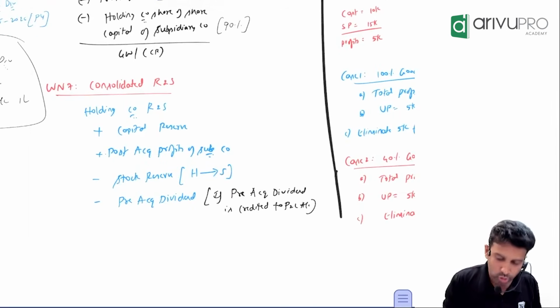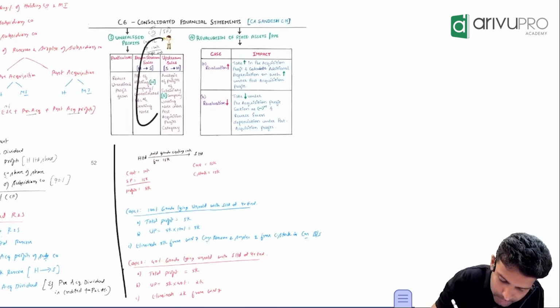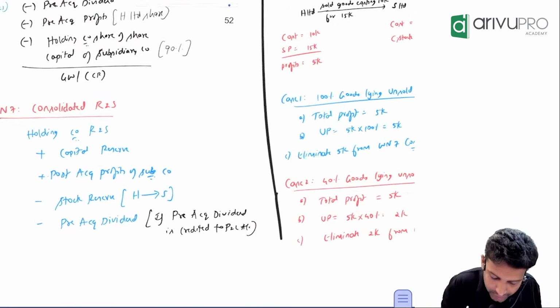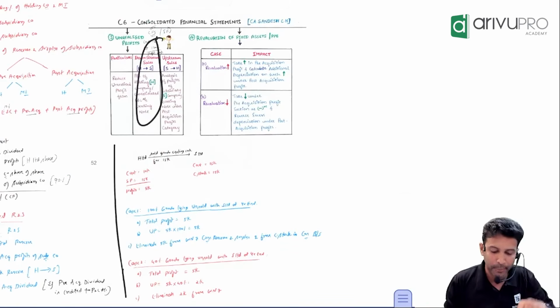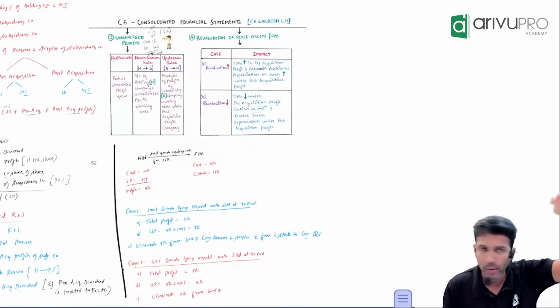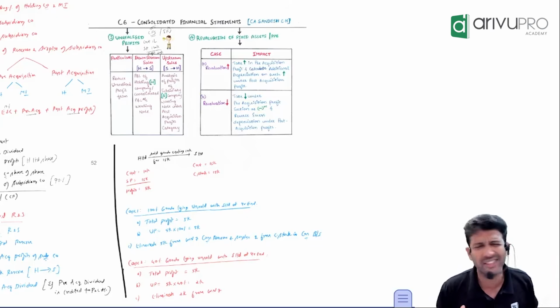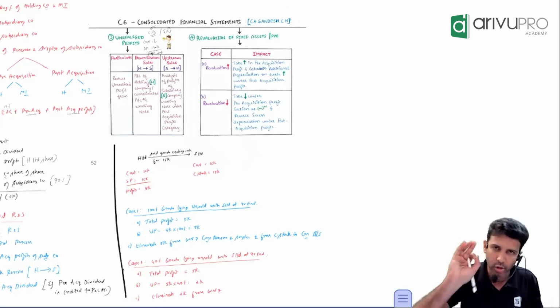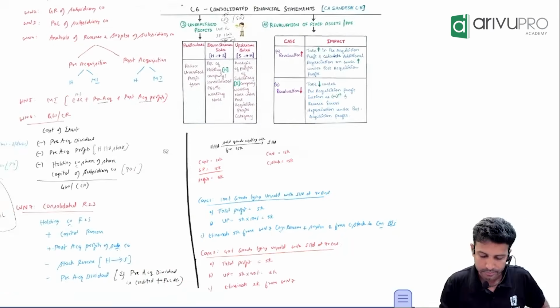So that is where I've written this. Now this particular unrealized profit, what we calculated here, it will get eliminated from working note number 7, which we had kept on hold. I think it is sorted now. Correct, people? It may be there in the question, it may not be there. That is up to the examiner to ask. But usually these are the things which examiner asks in exam.